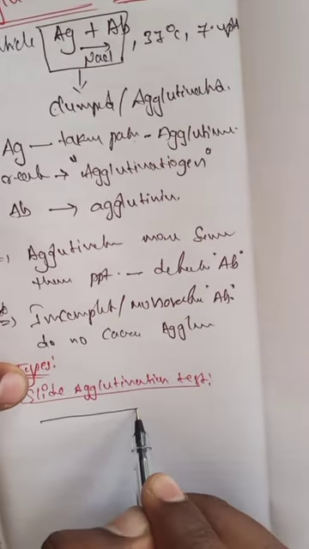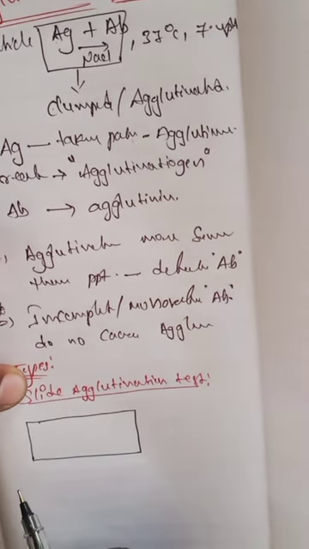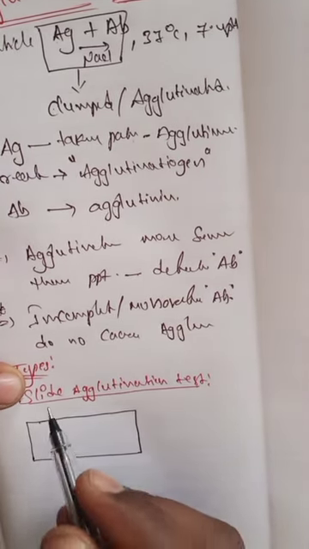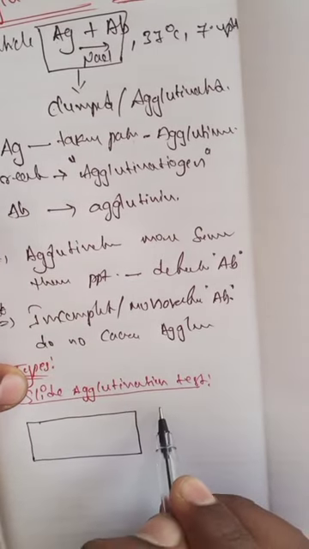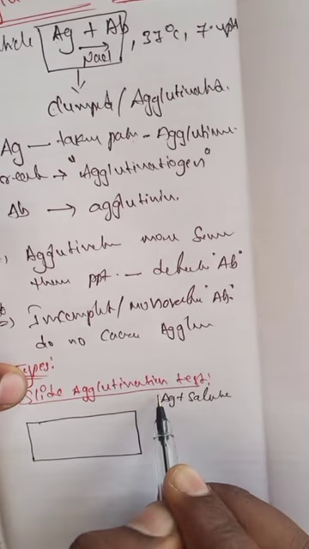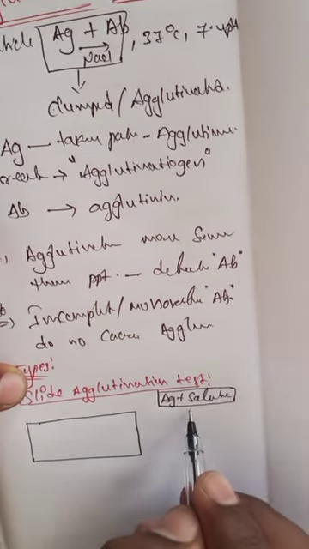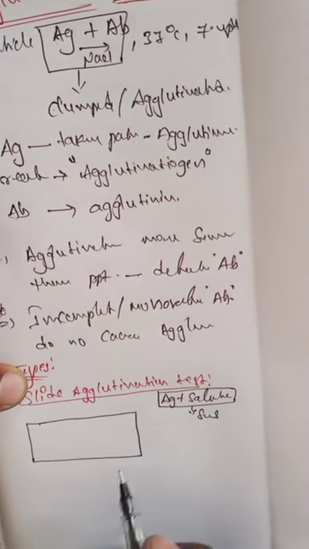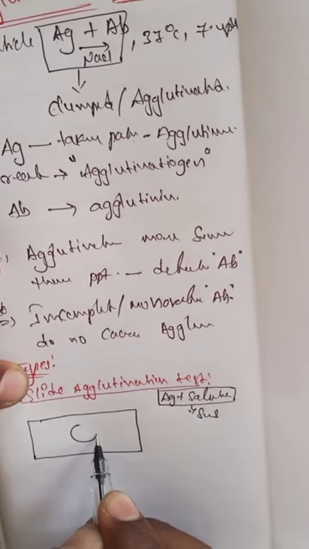So first of all, we will take the glass slide. The antigen and saline are combined to form one suspension. That suspension is placed on the glass slide.